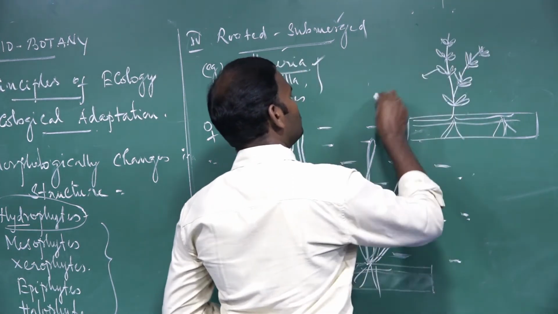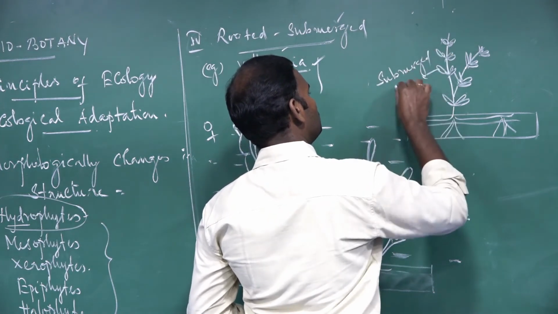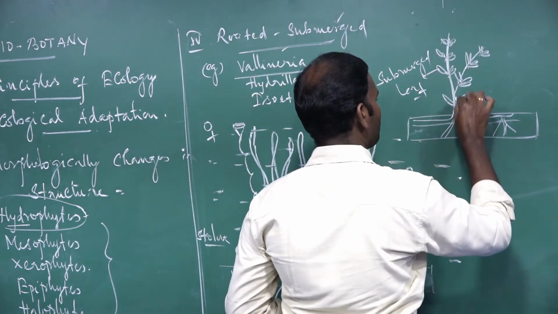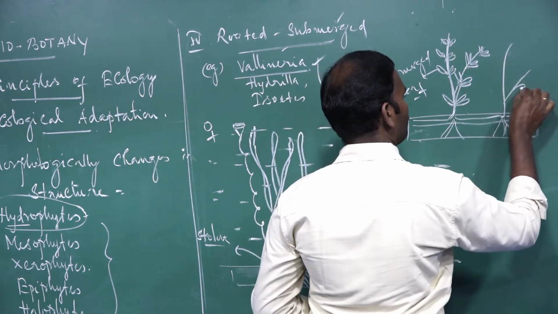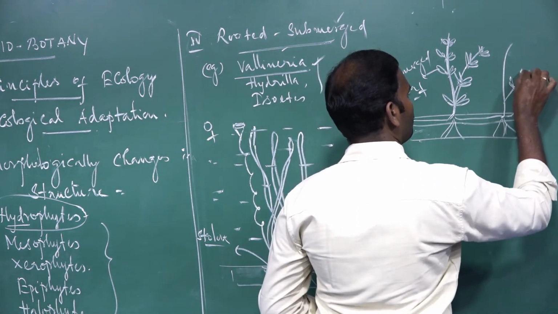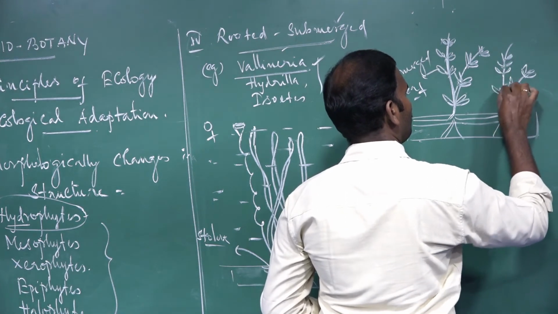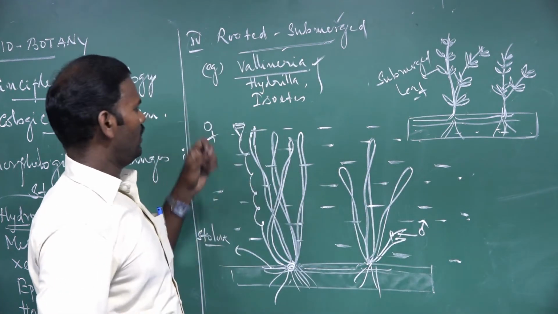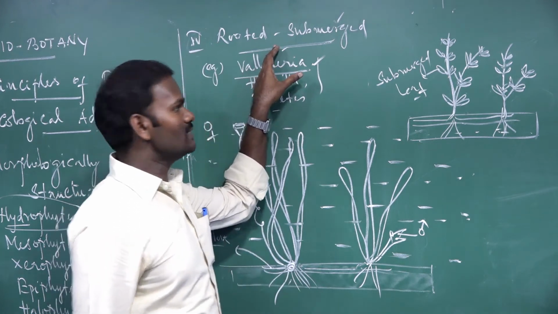These are called submerged leaves. And another example is Isoetes. These are called rooted submerged hydrophytes.